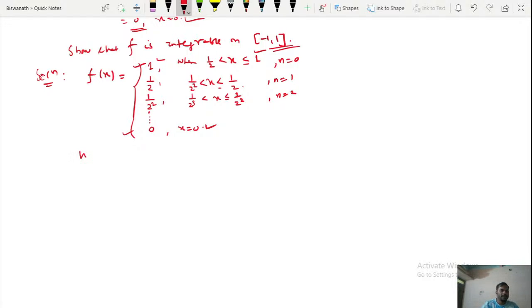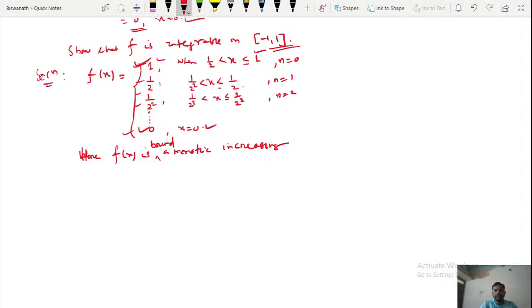That means we can say here f of x is a monotonic increasing sequence. F of x is bounded because its value lies between 0 to 1. Whatever the middle values, these lie between 0 to 1.